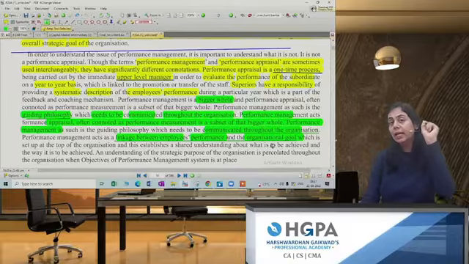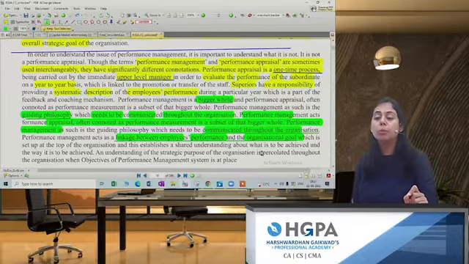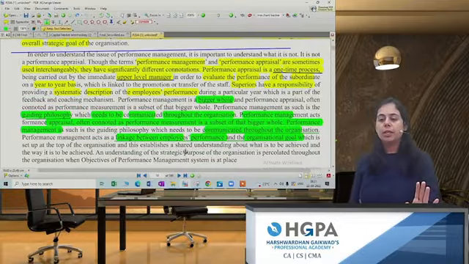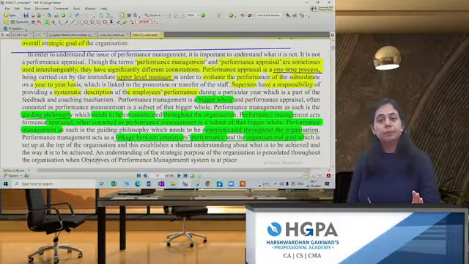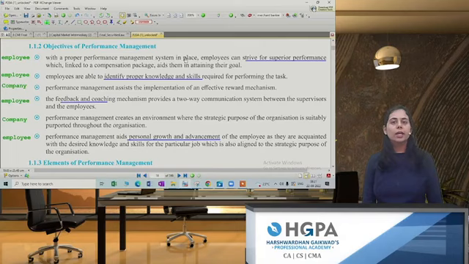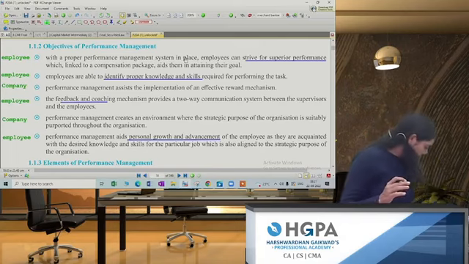A very important line: in performance management there has to be a proper linkage between the employee's performance and organizational performance, and therefore it is very important that in a company the performance management should be communicated. Okay, so this was the overview of